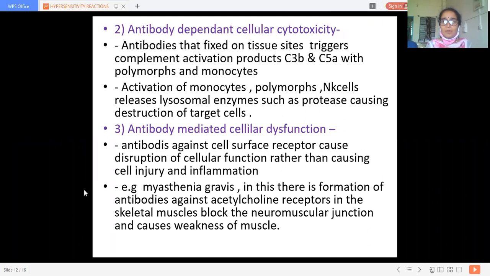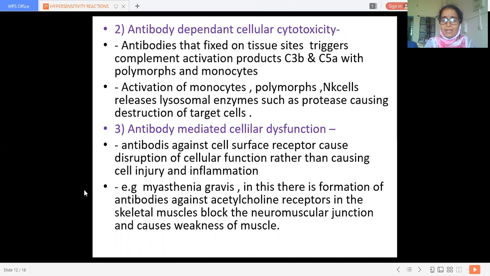Activation of monocytes, polymorphs, and NK cells, that is natural killer cells, makes them release lysosomal enzymes such as protease, causing destruction of the target cell. So either through complement system activation, or through release of these lysosomal enzymes with the help of opsonins, there is destruction of the target cell.